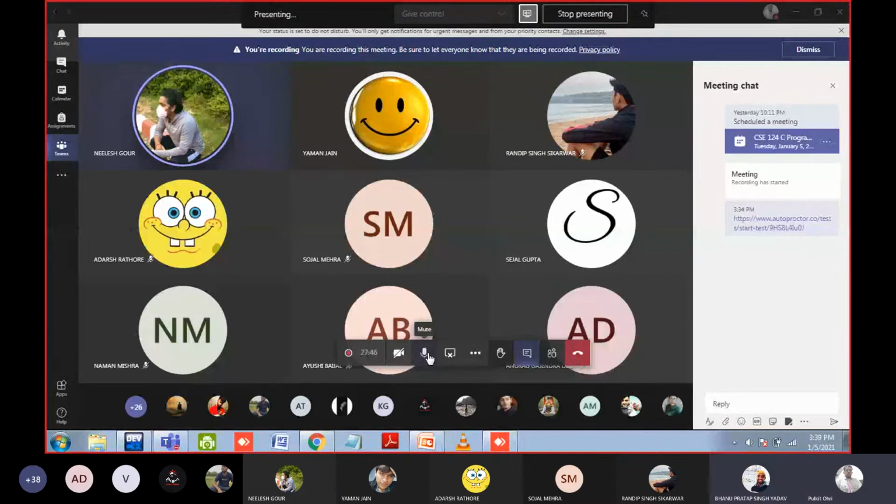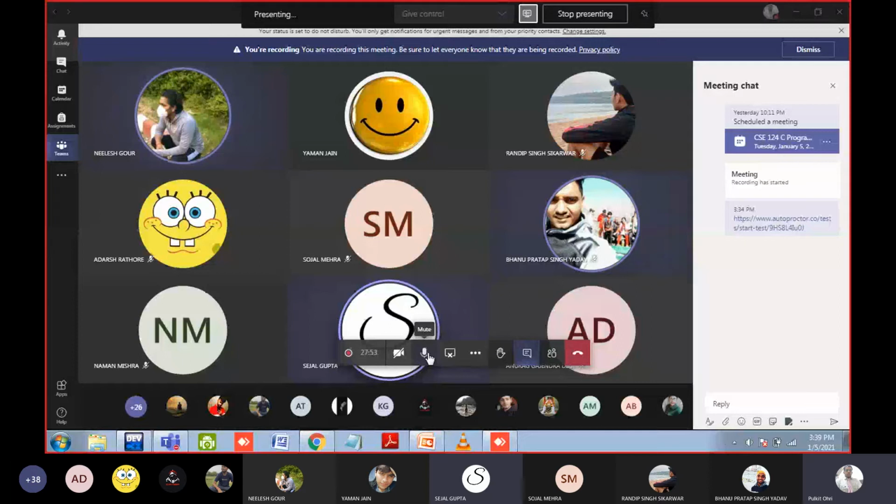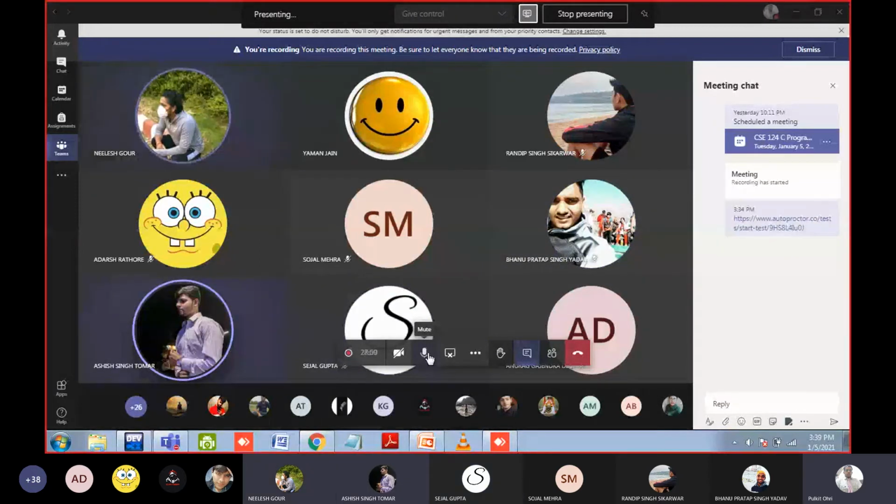Sir, we have to use our microphone also. Of course. Kindly mute yourself if you do not have a doubt, because there is background noise. Okay. Excuse me, sir. The timer you can see. Yes, Nilesh. Sir, is it because of the webcam? Webcam should be there. Even if the picture is not visible, it is not an issue, but you have to allow the camera. Sir, I allowed it, but the share option is not working. You have to fix it.